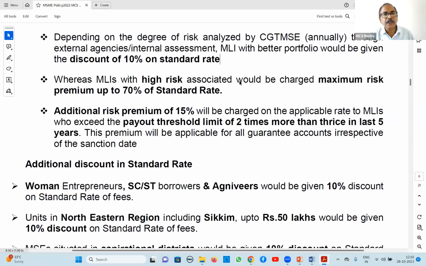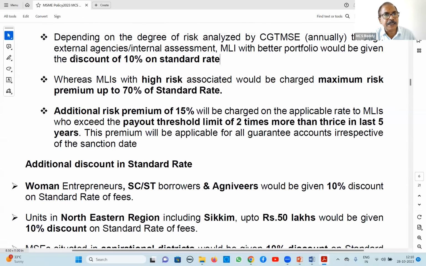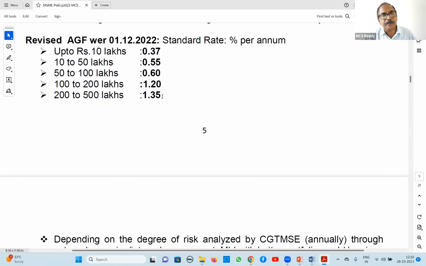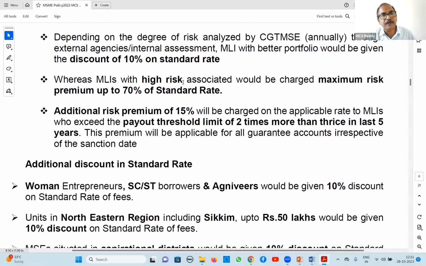Right? Next, banks with high risk associated. That means if these external or internal agencies say these are very high risk, in such cases 70% premium. Risk premium is 70% on the standard rate. That means earlier wherever you are charging 1.35%, for 70% you have to add. So 0.60 into 70% means 0.42, so 1.02 you have to pay in this case. Like that, 70% additional premium is applicable in case of high risk.